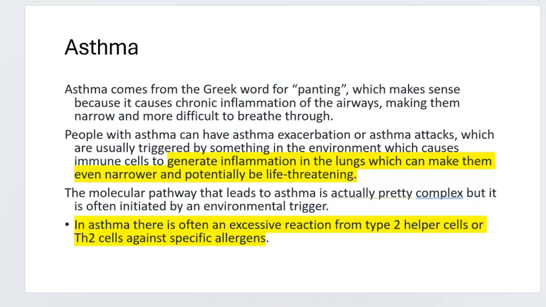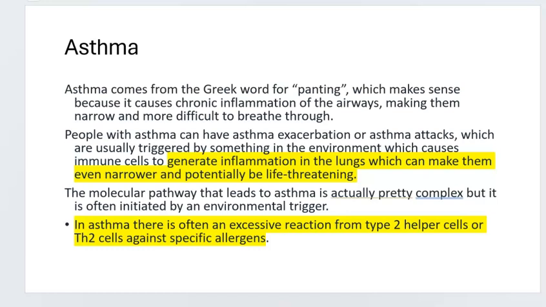Just a little bit of a tidbit here. Asthma comes from the Greek word for panting, which makes sense because it's a chronic inflammation of the airway. People can have asthma exacerbations or asthma attacks, and we know that these are usually triggered by something in the environment, and that makes the immune cells generate inflammation in the lungs, which can then make them even narrower, and this can be life-threatening. We want to talk about the molecular pathways that lead to asthma because they're fairly complex, but we'll try to keep it as simple as we can.